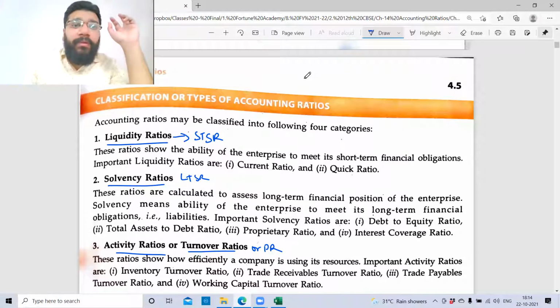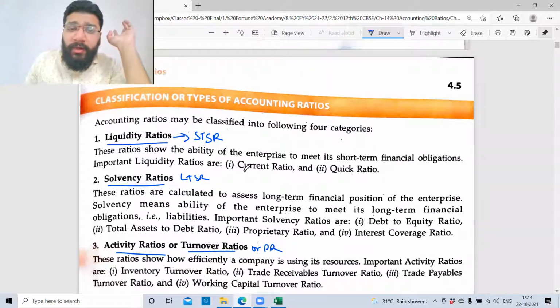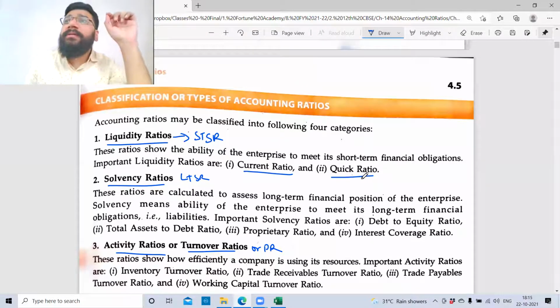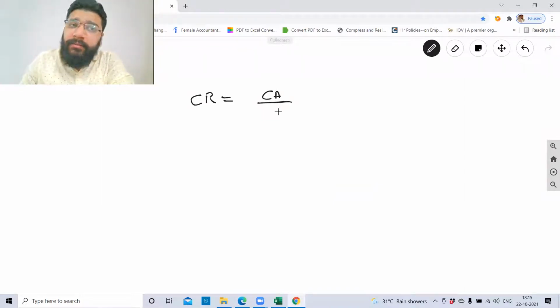Now in the liquidity ratio, we broadly deal with two subcategories of ratios. One is called the current ratio and the other is called the quick ratio. Can somebody please tell me the formula for current ratio? Current asset by current liability. Current asset by current liability.